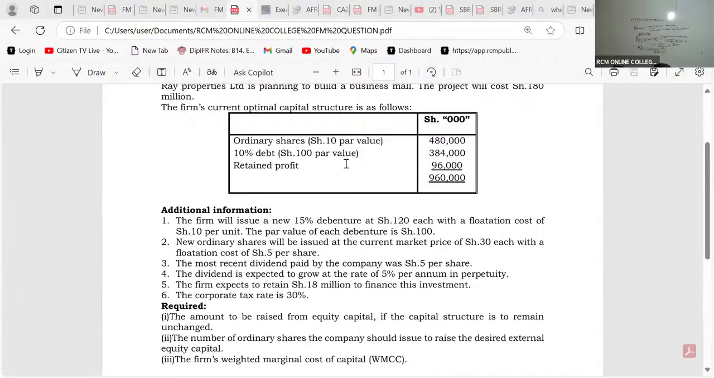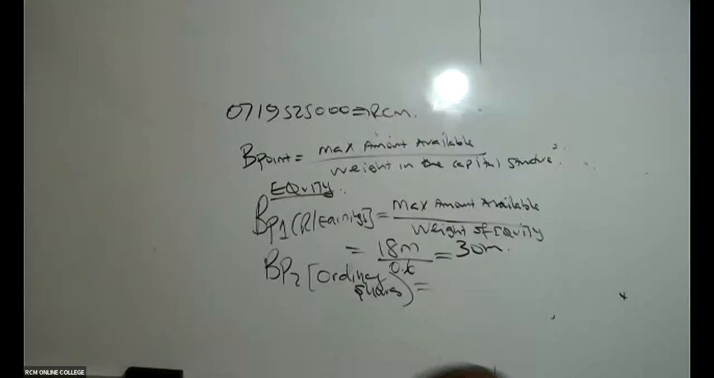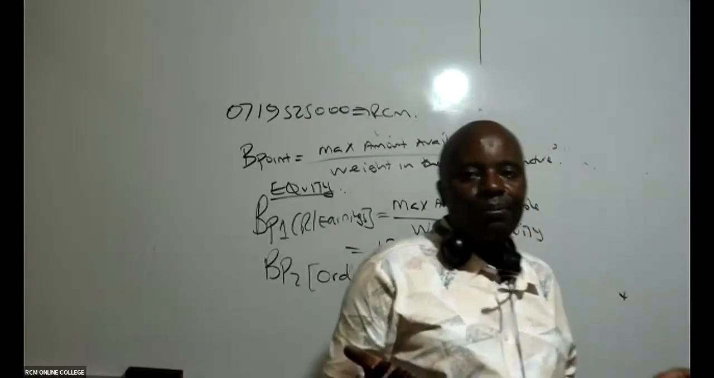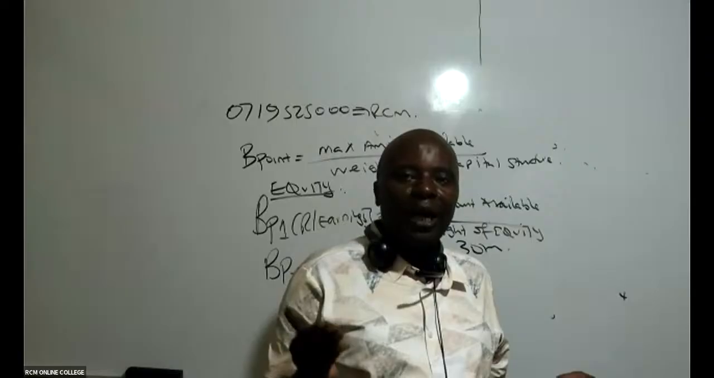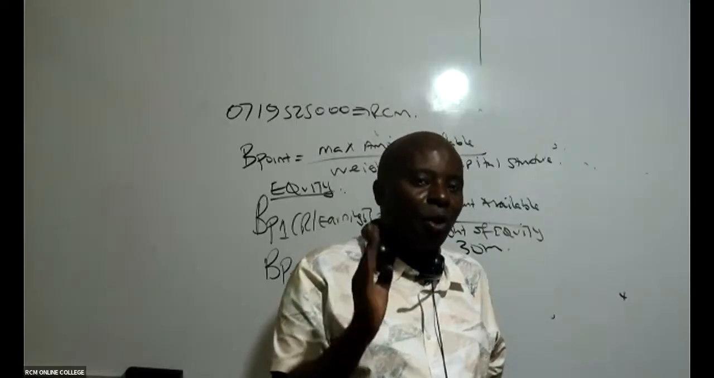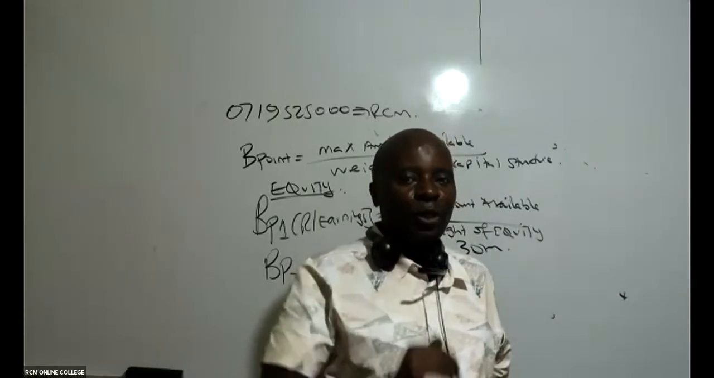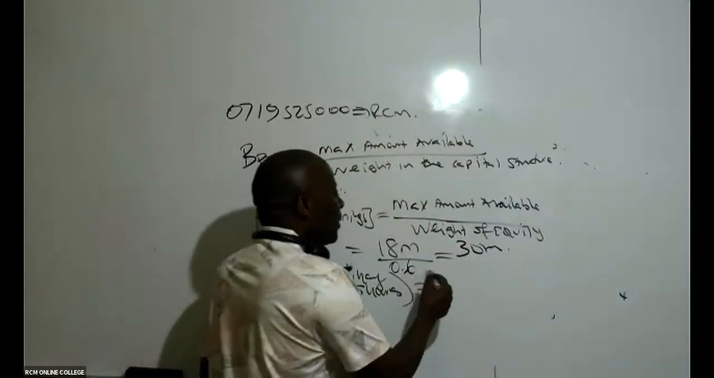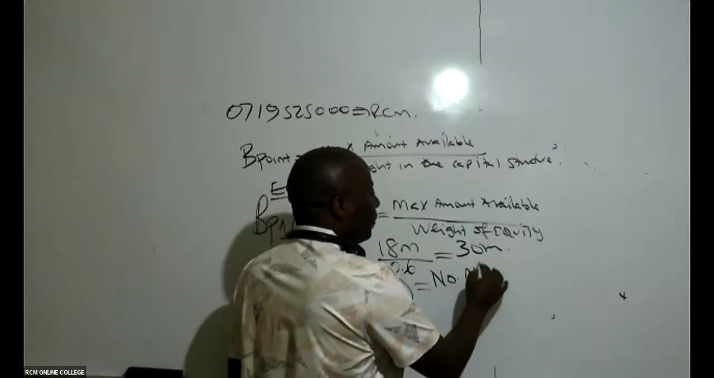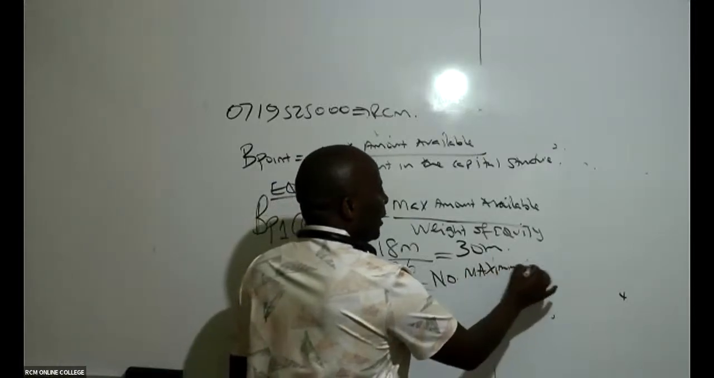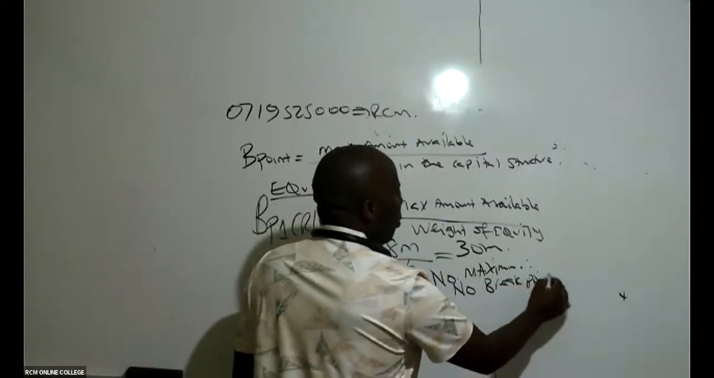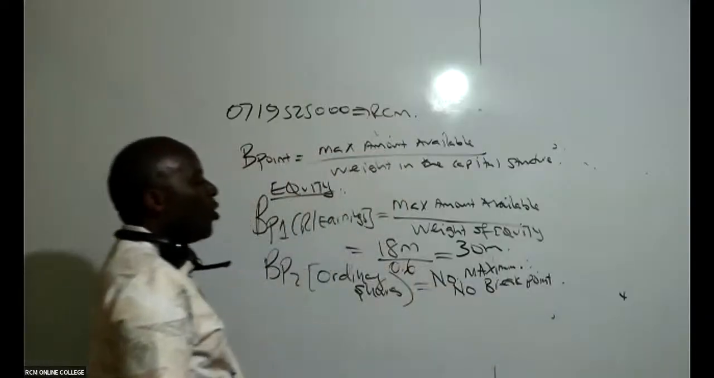They're not giving us any maximum. There is nowhere they're defining a maximum amount that we can get from ordinary shares. Like some video some time back used to say, no retreat, no surrender, the same case here. Because you don't have a maximum, you will simply say no maximum, and therefore no breakpoint.